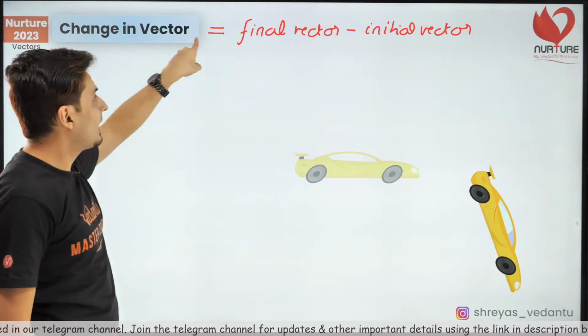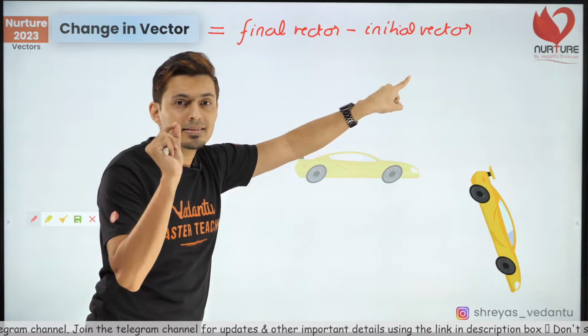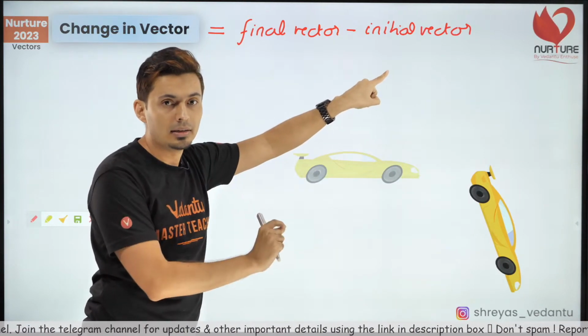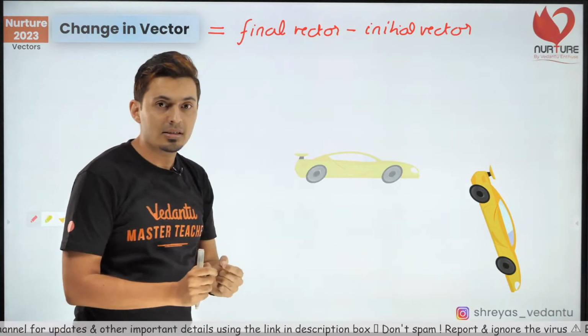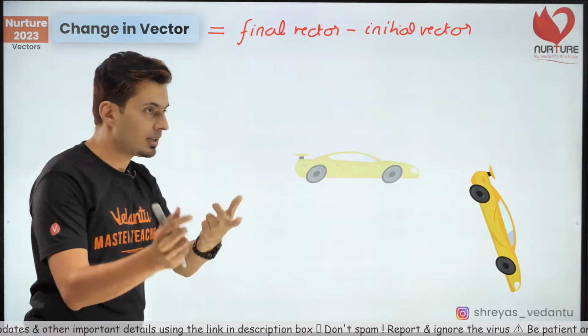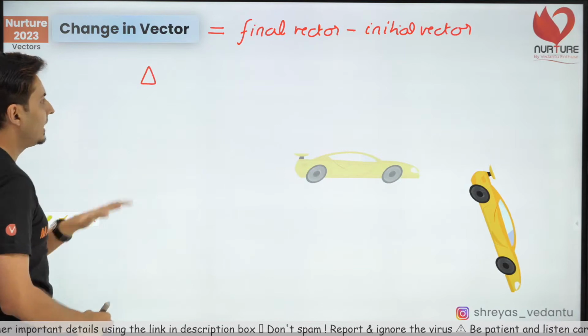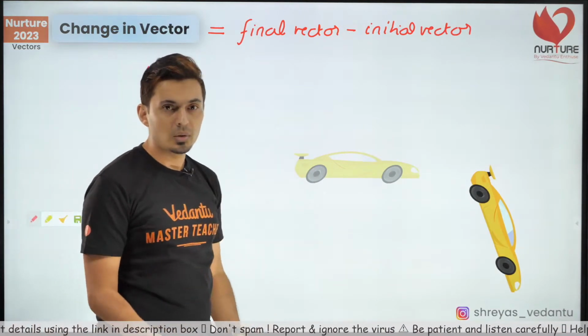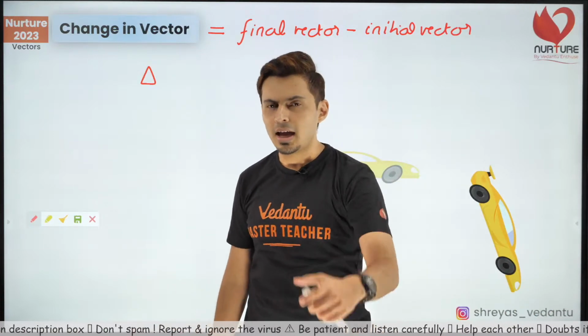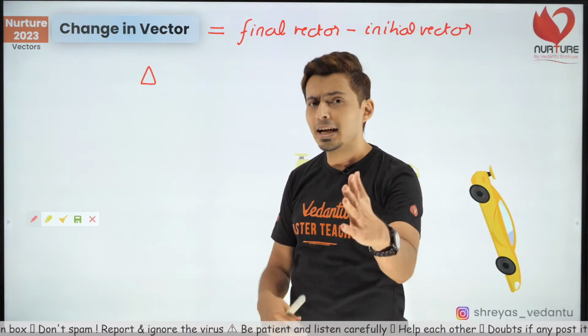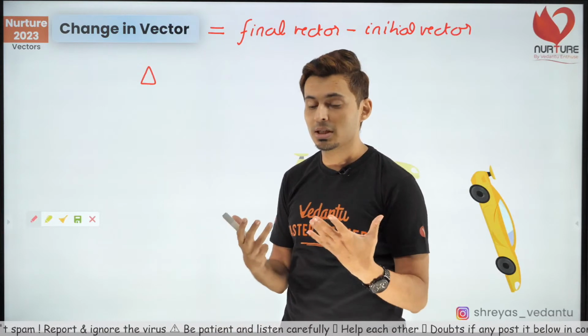Remember, instead of writing in words, you can always write this symbolically. Yes, you can use symbols. And what is the symbol for change? The symbol for change is delta. Delta means change. If I ask you, what's your delta? That means what's your change? Has your looks changed? Have you become fatter?